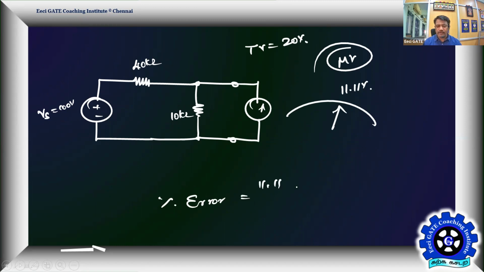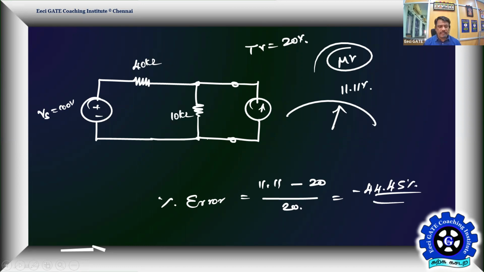It's (11.11 minus 20) divided by 20. So approximately it will be 10 minus 20, so it's going to be approximately around 50%. For numerical sake, we'll go for the accurate answer. 11.11 minus 20, divided by 20, the true value, into 100%. Such a huge error as a result, minus 44.45% you are getting. That's a problem due to voltmeter loading.